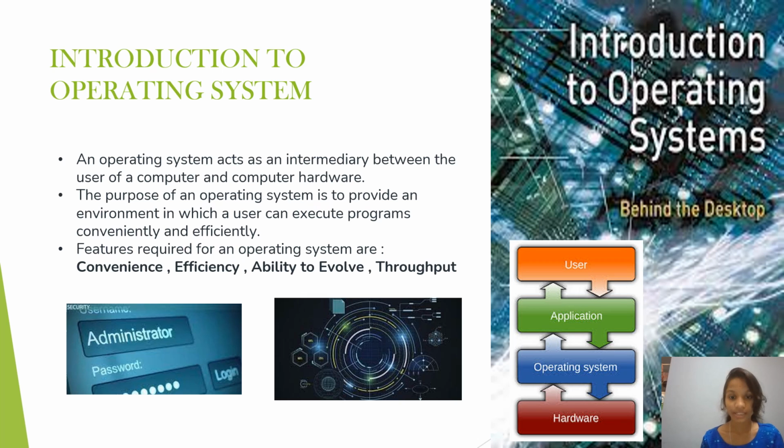The purpose of an operating system is to provide an environment in which the user can execute their programs conveniently and efficiently. So the operating system helps the user to execute their programs effectively and without any errors. The features of an operating system are convenience, efficiency, ability to evolve, and throughput.